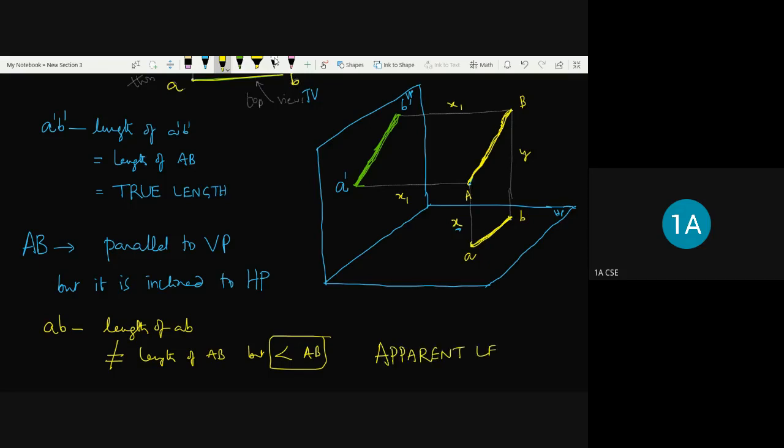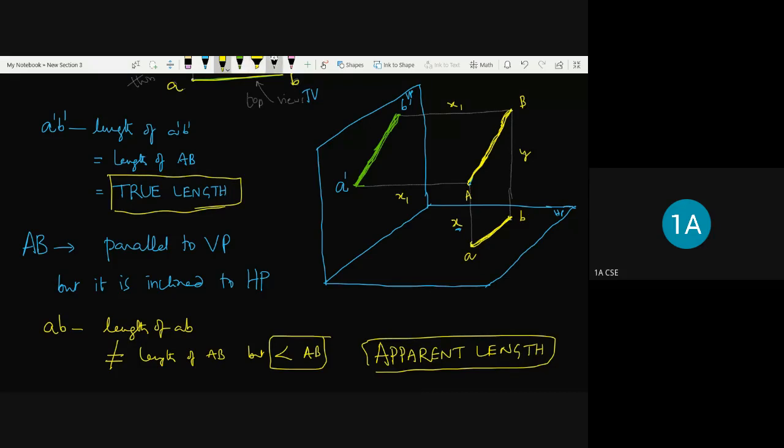These wordings, true length and apparent length, I'll keep using throughout this projection of lines as well as throughout the engineering graphics classes. I'll be using these two terminologies: one is the true length of the line and the other is the apparent length of the line. Okay, so now you got the difference between the true length and the apparent length.